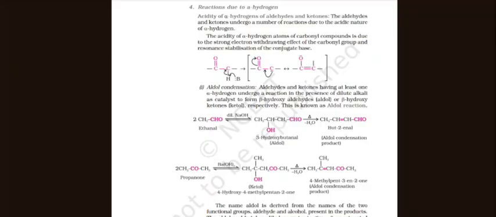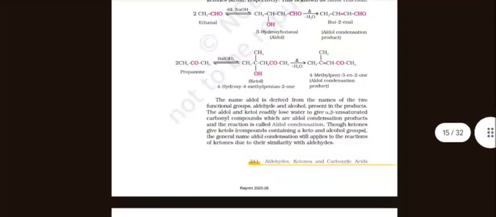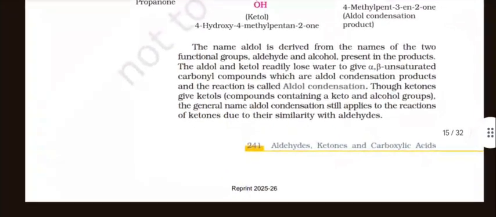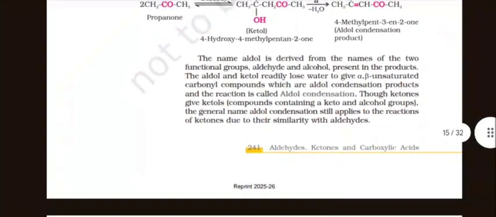Aldol condensation. Aldehydes and ketones having at least one alpha hydrogen undergo a reaction in the presence of dilute alkali as catalyst to form beta hydroxy aldehyde or beta hydroxy ketone respectively. This is known as aldol reaction. The name aldol is derived from the two functional groups, aldehyde and alcohol, present in the product. The aldol readily loses water to give alpha beta unsaturated carbonyl compounds, which are aldol condensation products, and hence the reaction is called aldol condensation.